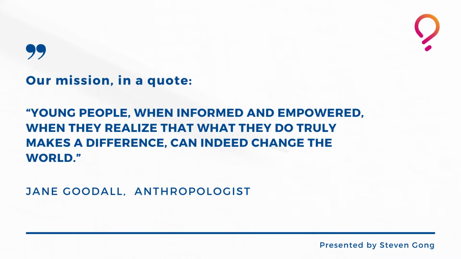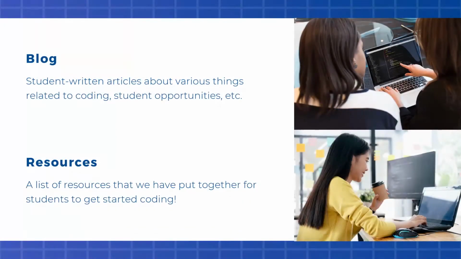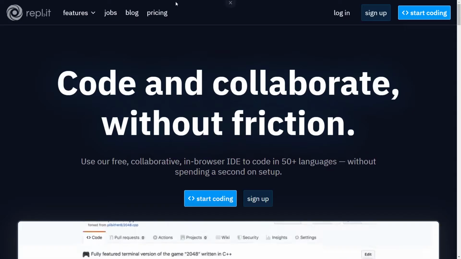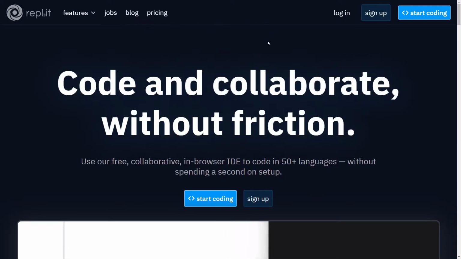So you can see us as a platform for you to continue learning together, to have a sort of community, and support each other. On our website, which is curious.ca, we have a list of resources. I can show it to you right now. So let me go on Google. F11.